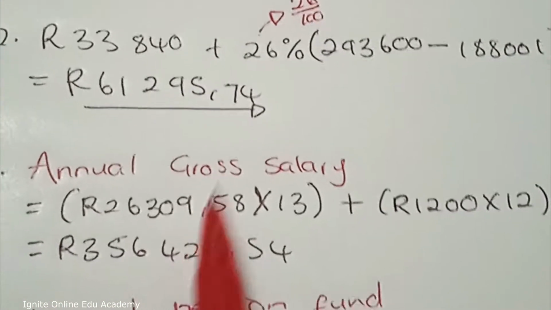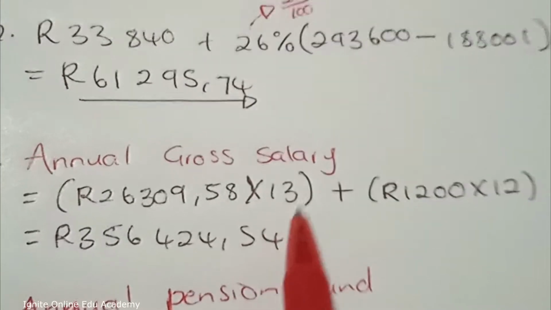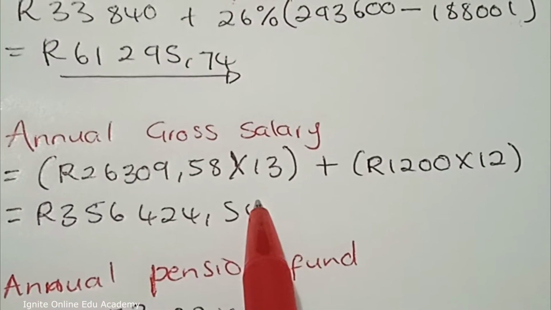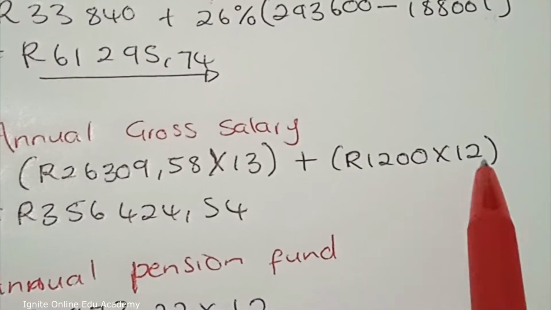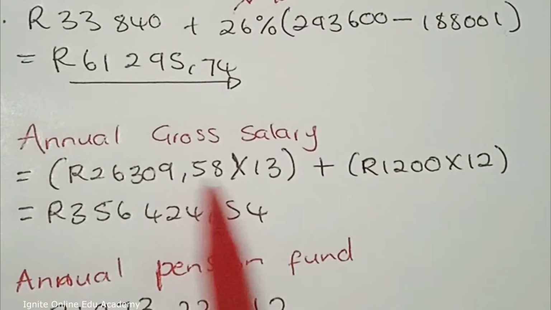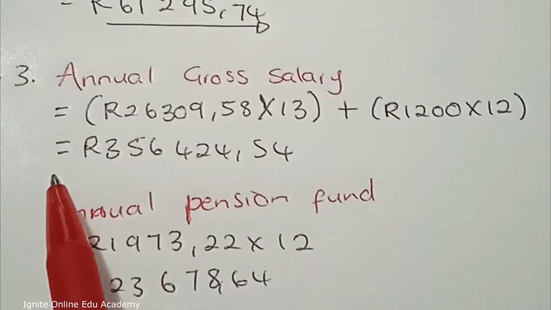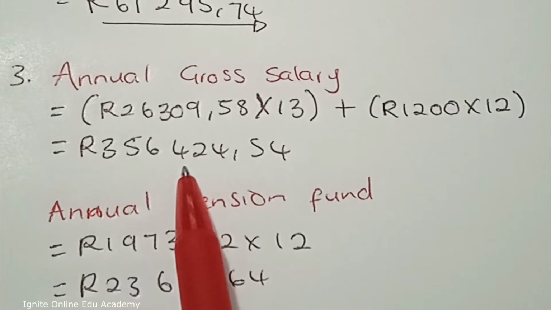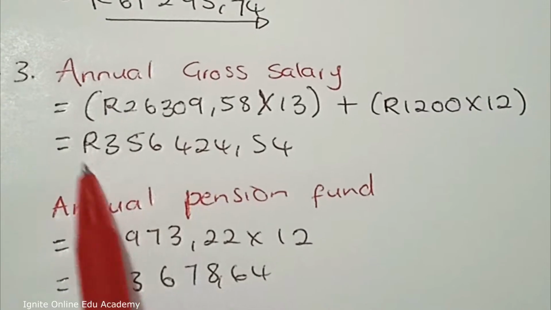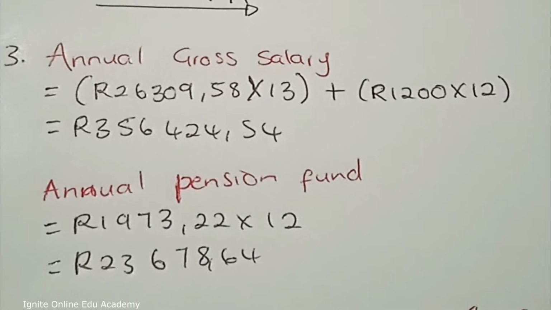But on this question, remember that he gets an extra income, a 13th salary, which is his bonus. And that bonus, they told us in the statement, is tax deductible, plus 1,200 per month for 12 months, which is also tax deductible. So we have to add this together. When we add this together, we get 356,424 and 55 cents. This is what he gets per year as his gross salary before any deduction is made.